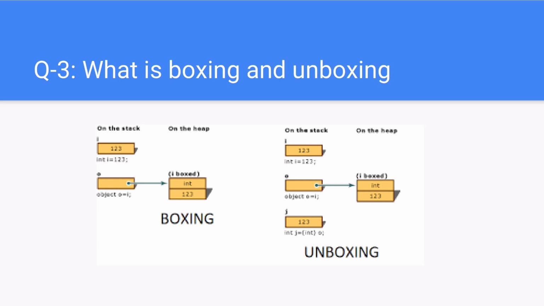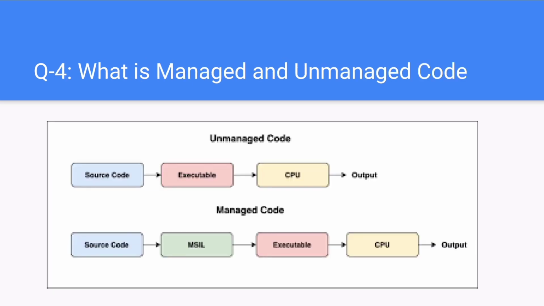Next question. What is managed and unmanaged code? Managed code is the code that is developed using the .NET framework and its supported programming languages such as C# or VB.NET. Managed code is directly executed by the Common Language Runtime, CLR or runtime, and the runtime manages its lifecycle, including object creation, memory allocation, and object disposal. Any language that is written in .NET framework is managed code.